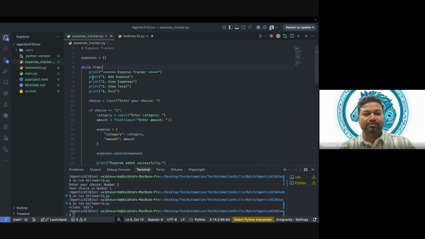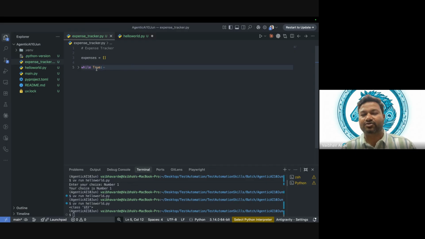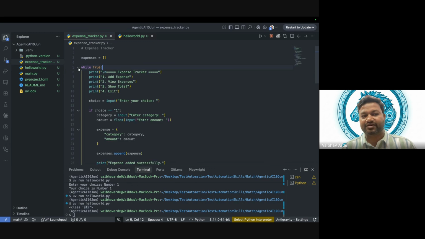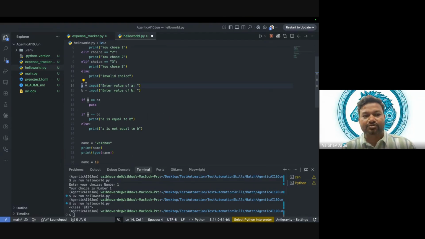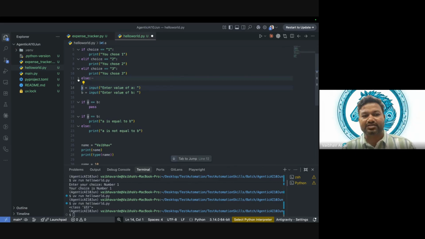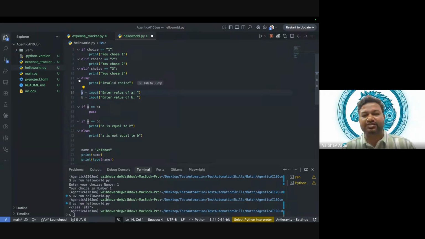Fine. Now in this while loop, I want to see what the content of the while loop is. Everything is in the while only, correct? I'm just clicking on this arrow, in case you are not identifying it. So what is in the while? I was just saying this is in the else. In the else, what is there? There is only one statement.